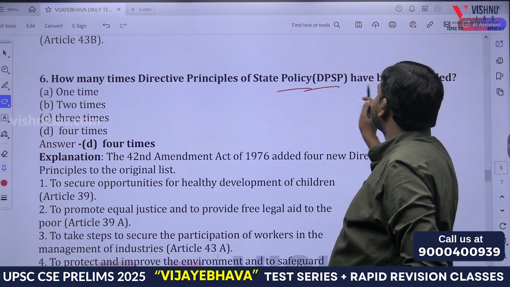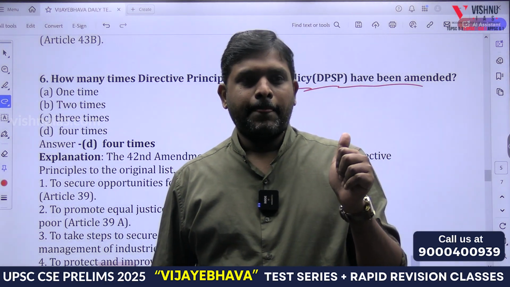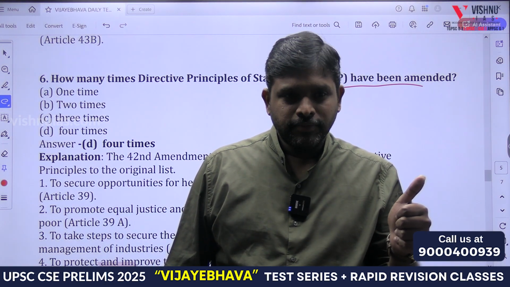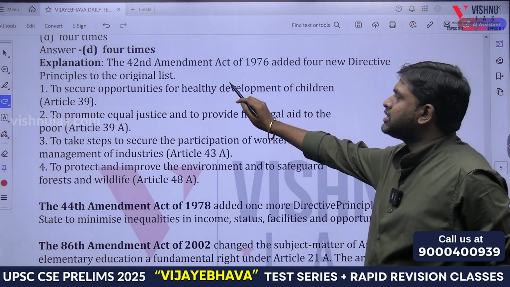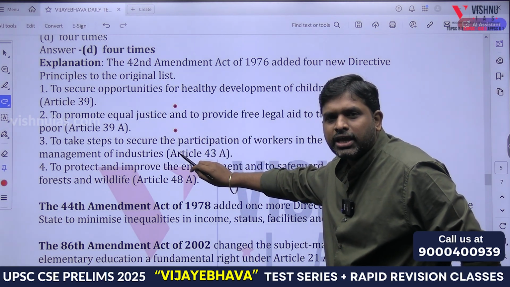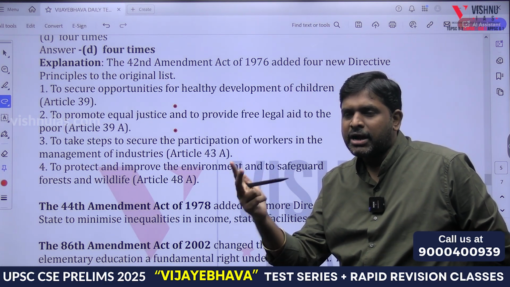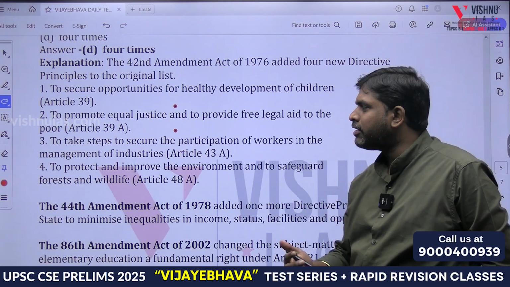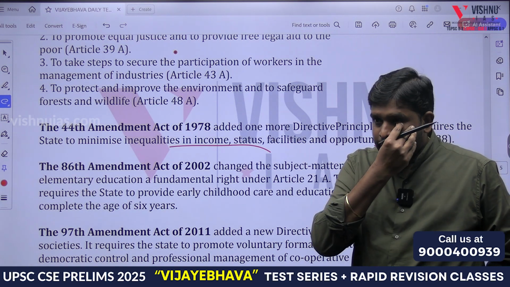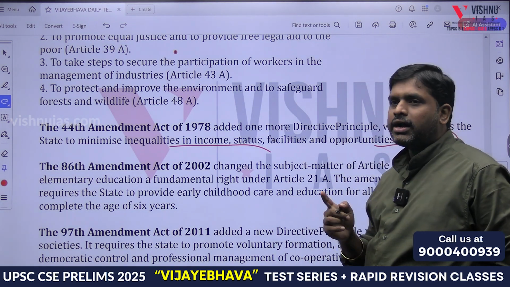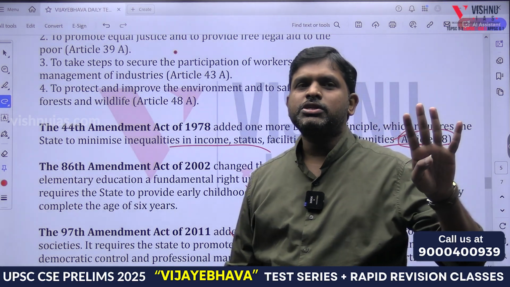How many times have the directive principles of state policy been amended? The 42nd, and the 97th. Again we will remember the 42nd: 39, 39A, 43A, 48A. 39 is healthy development of children, 39A free legal aid, 43A participation of workers in management and 48A protection of environment. The 44th discussed what? Minimizing the inequalities in income and status, which is Article 38. The 86th you know, the 97th you know. So 4 times the directive principles of state policy were amended.